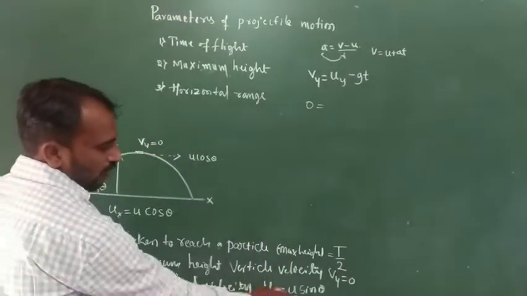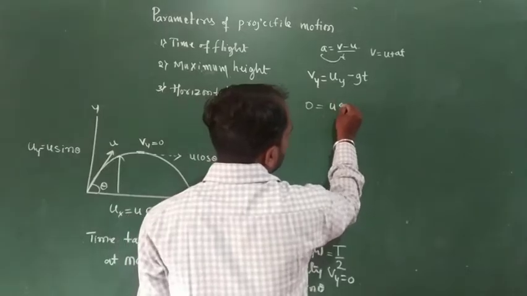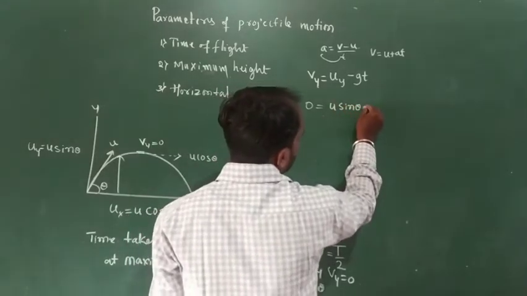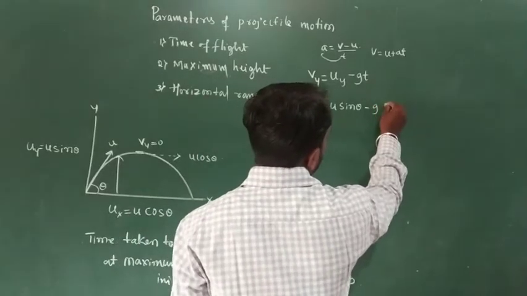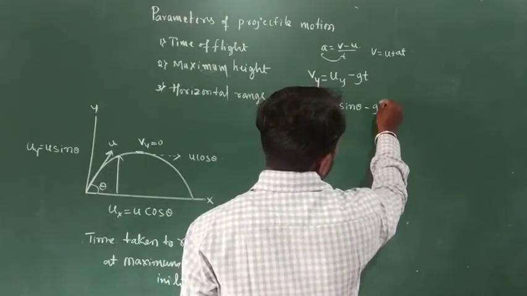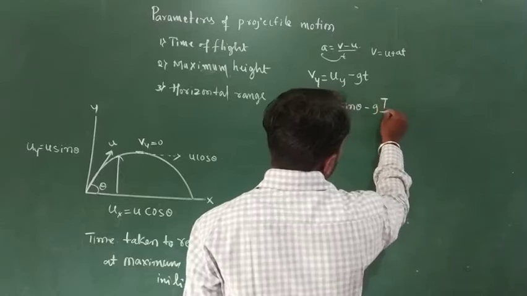uy. It means uy is equal to u sin theta, minus g into t, where t means T divided by 2. So t divided by 2.